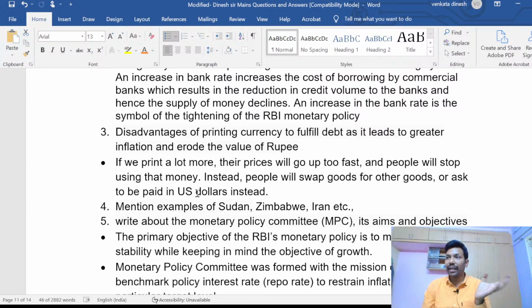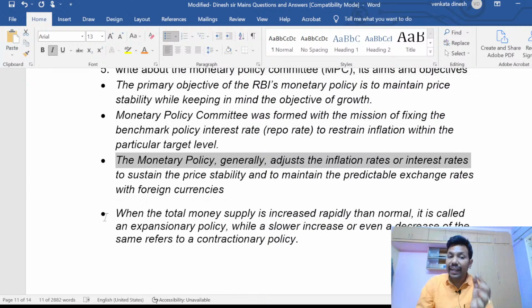This is simple, right? Here you don't need to write all the monetary policy examples, but for your understanding, I'm writing this. But write at least one point on the monetary policy so that it feels like, okay, this person knows what monetary policy is and what stabilizes it. This gives a good idea, a good impression about you.